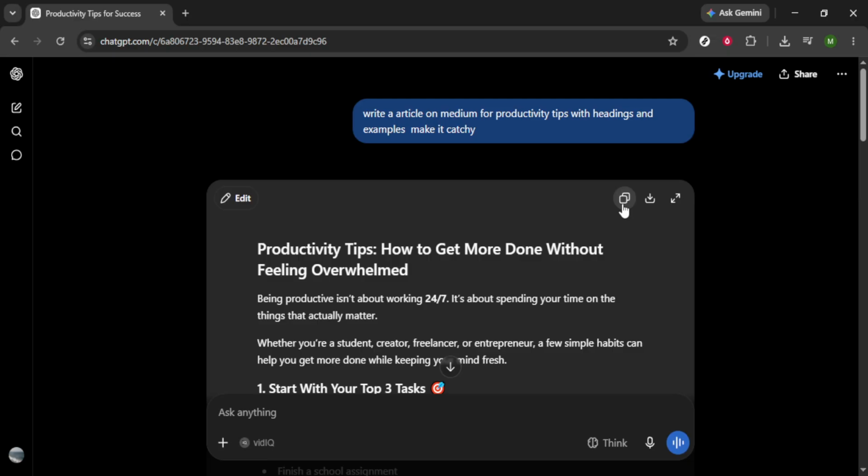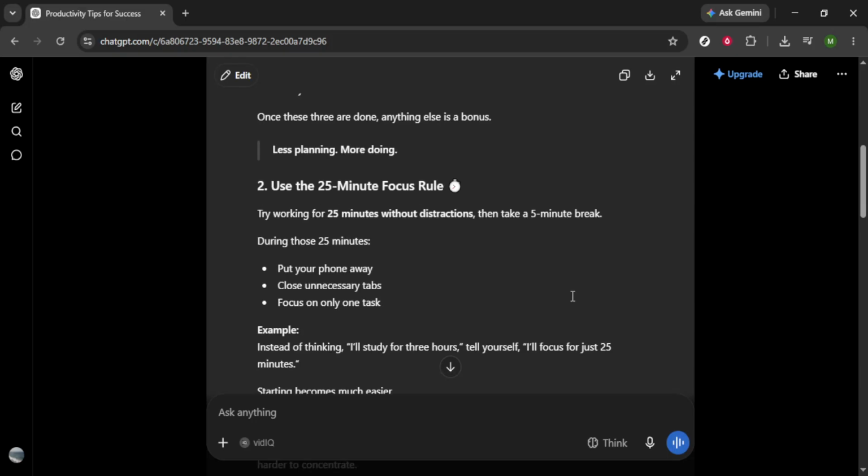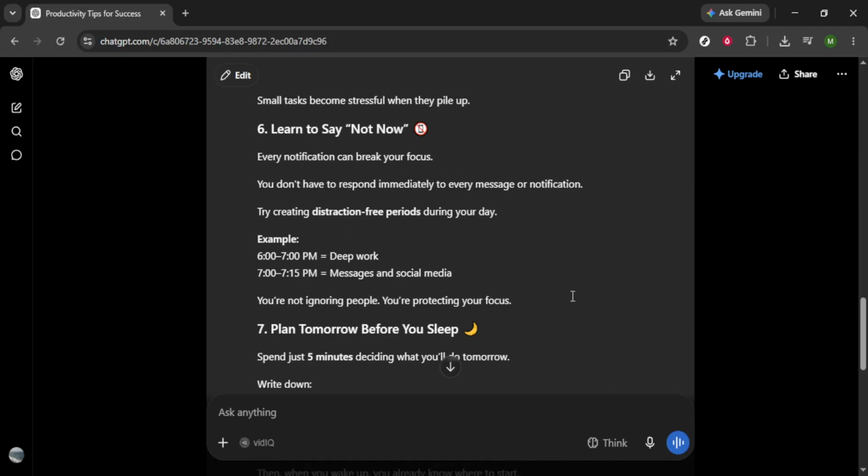Once your article is polished and ready to go, copy the final version and paste it into Medium. Start by adding your chosen title at the top, and make sure to review your formatting. Check that the headings, paragraphs, and spacing are all clean and organized. Medium provides easy tools for styling your posts, so take just a moment to ensure that everything is readable.